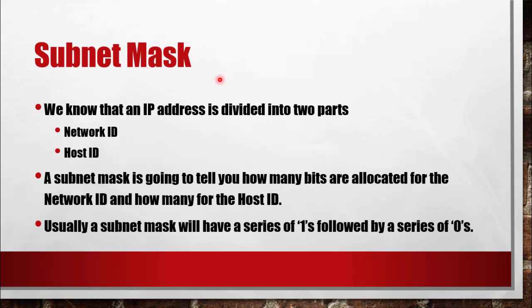That means a subnet mask will always have 1s followed by 0s. There won't be any 1s or 0s in between 1s or in between 0s. 1s will be separate and 0s will be separate. So these 1s are going to represent the network ID. 0s will represent the host ID.